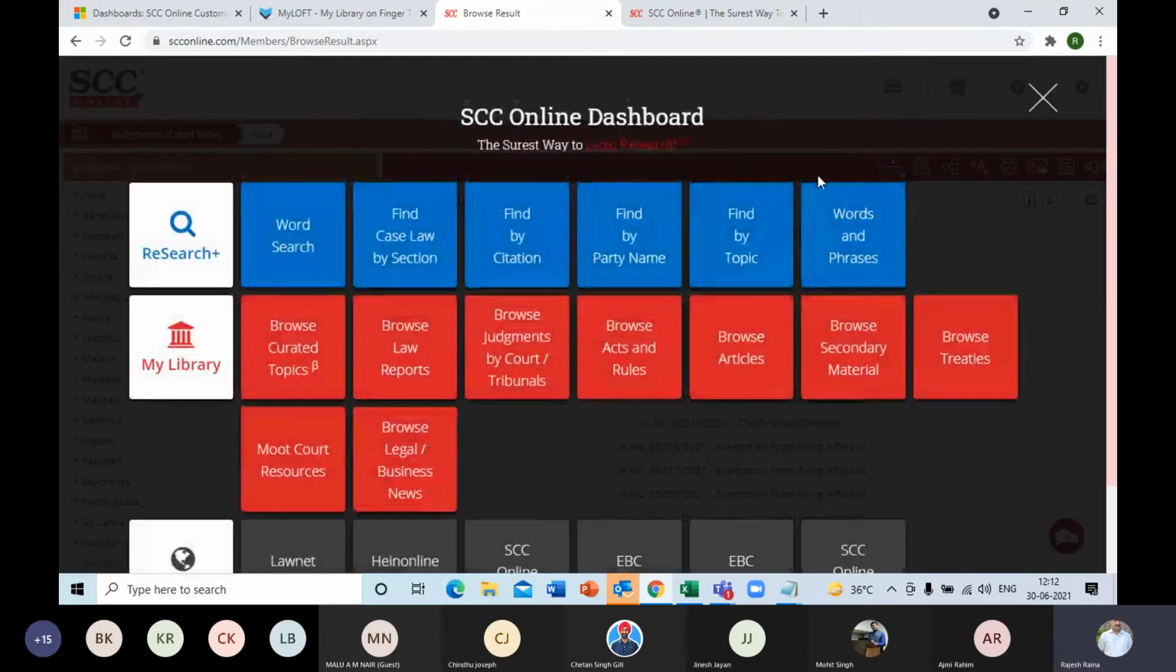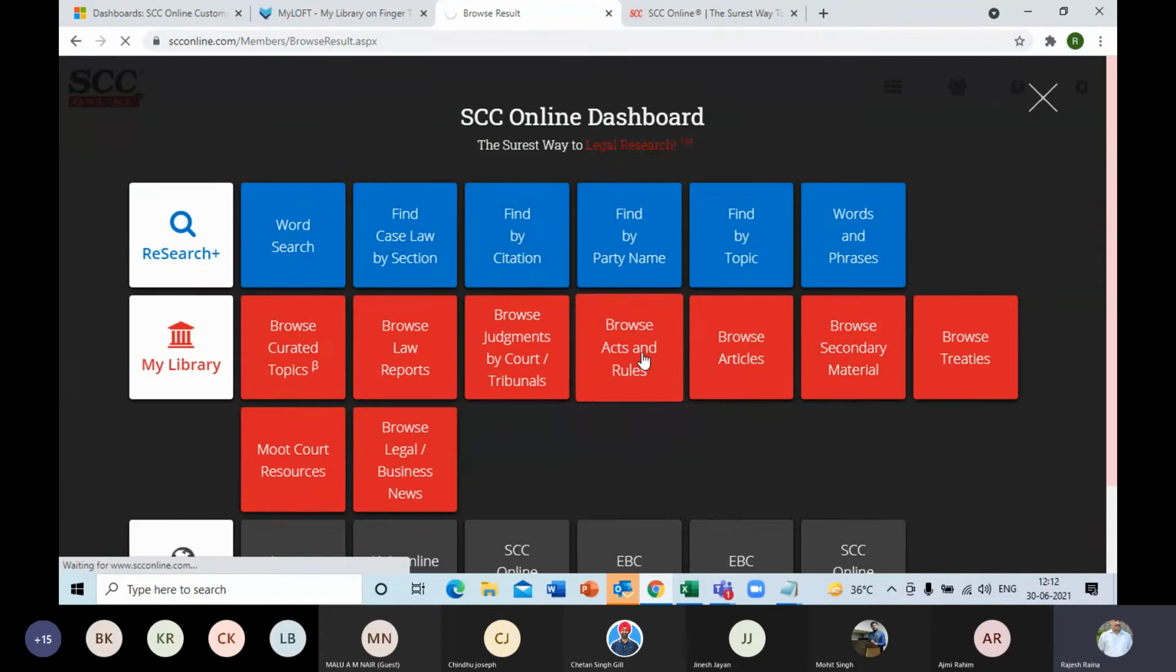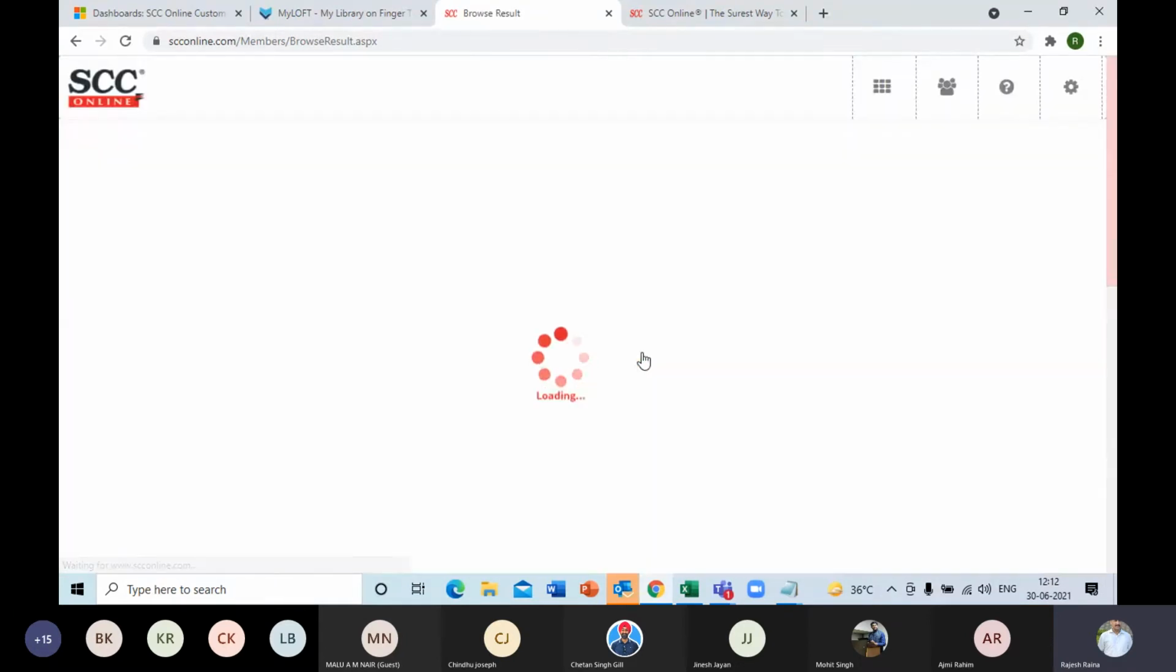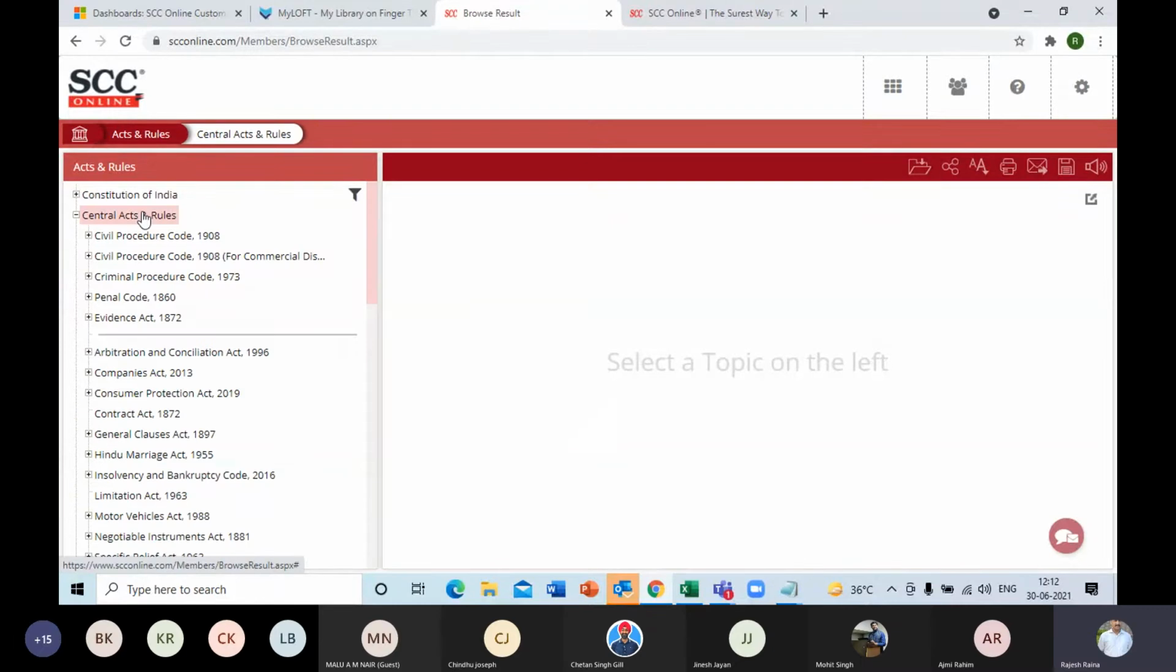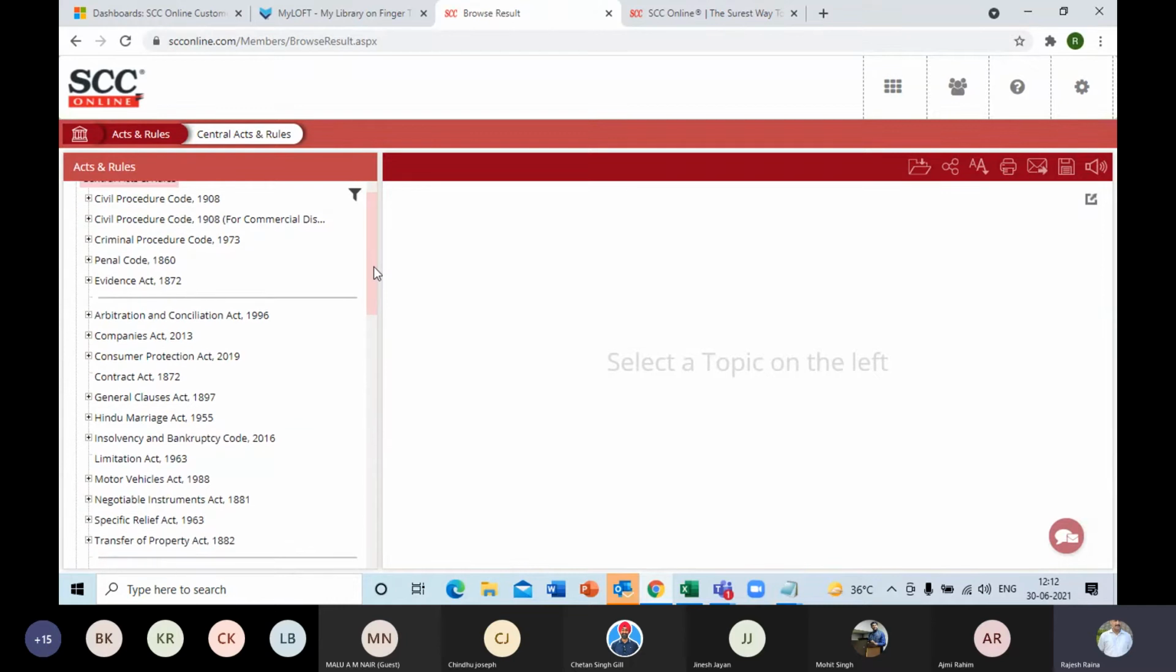Now coming to the browse Act rules, you get to see the Constitution of India. Apart from that, you also see the Central Acts, the state notifications and the central notifications, etc. But in Central Acts, what we have done is we have also embedded the important case citations on a particular topic under the section.